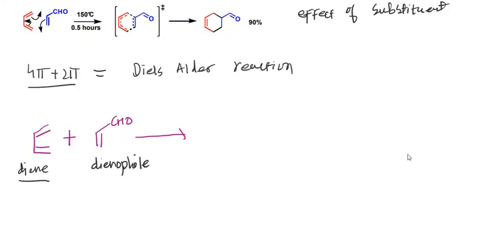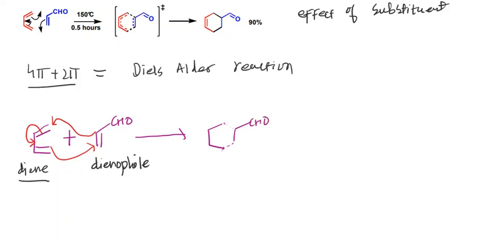And now the product will be formed, as we said earlier. Let us consider the mechanism. So this double bond will attack on this carbon, and this carbon will attack here to form a sigma bond, and this double bond will migrate here. So the reaction involves a transition state, right? Here it is CHO.